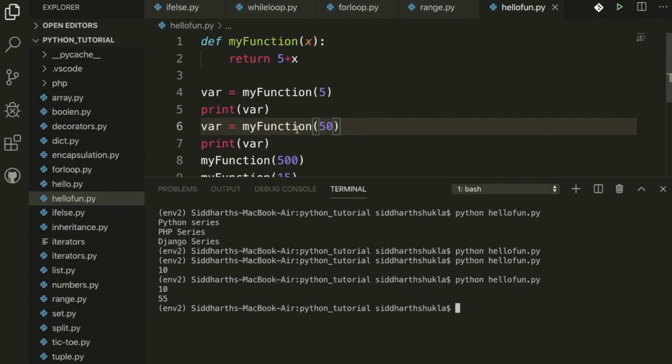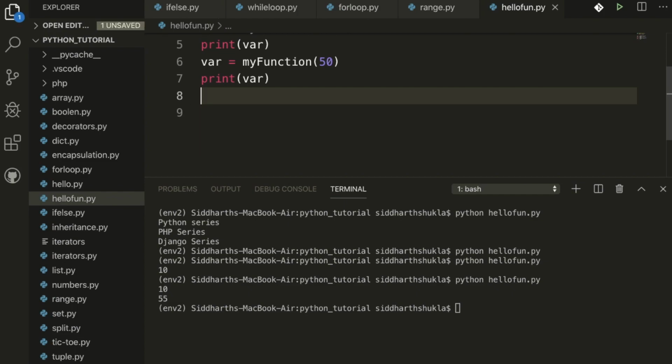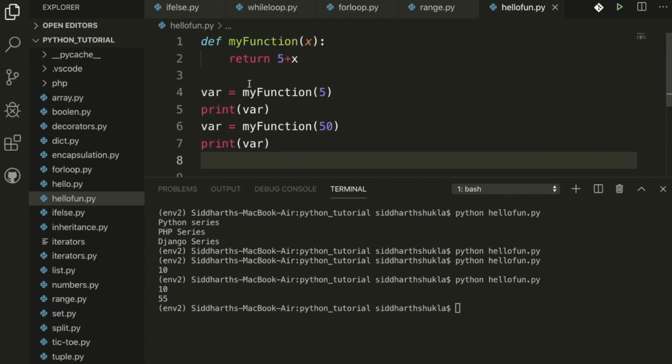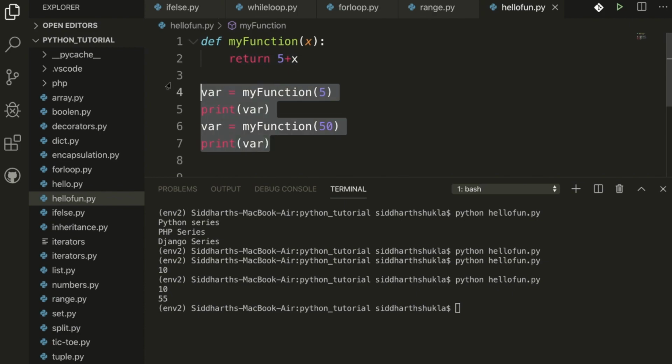How? Because we have the 50 and we are printing 50 here, so we can get the result of this function also. So you can do some operations by using print, and you can print outside also. So this is clear maybe for you. Okay, now also you can pass multiple parameters like name, email, id, and multiple arguments you can pass using functions. Suppose you have three parameters, you want to pass three parameters, you can pass them also.